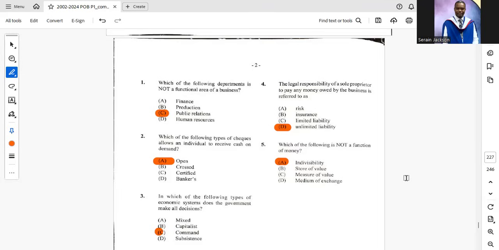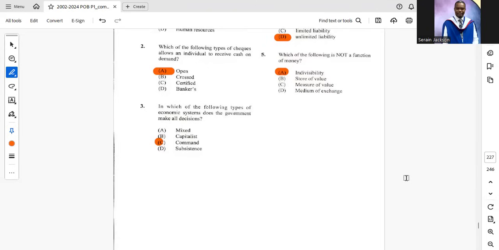2023 paper one. Which of the following departments, rather, is not a functional area of a business? The correct answer there is C, public relations. Number two, which of the following types of cheque allow an individual to receive cash on demand? Open cheque. Number three, in which of the following types of economic system does the government make all decisions?